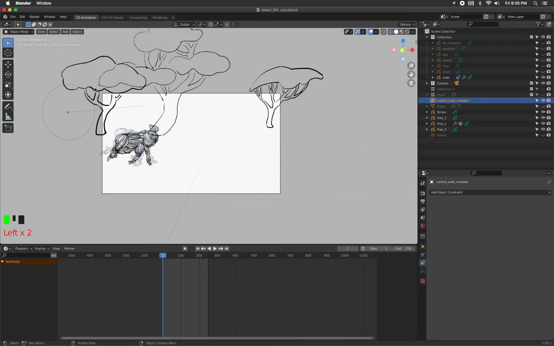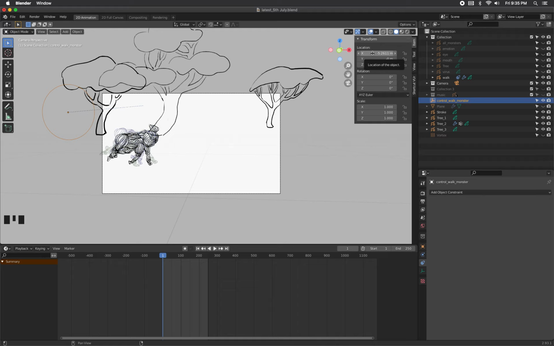And now I'm going to animate the position of the control walk monster. So I go to item and I click on I to animate object transforms.